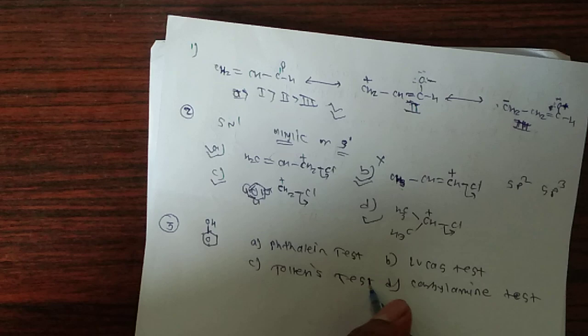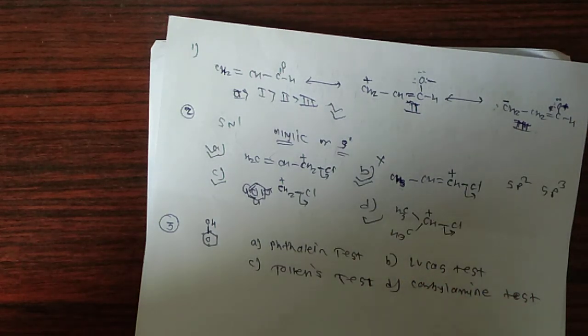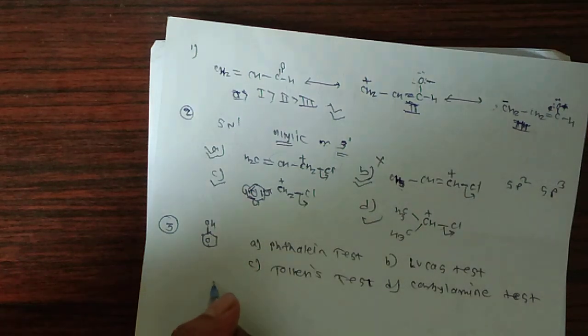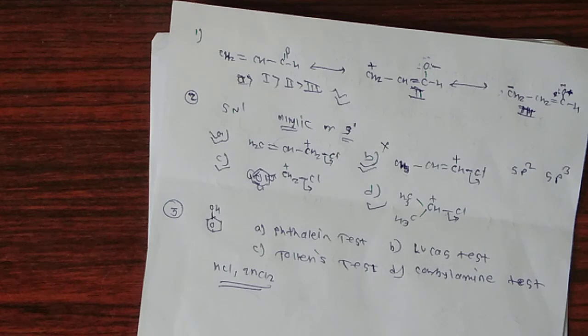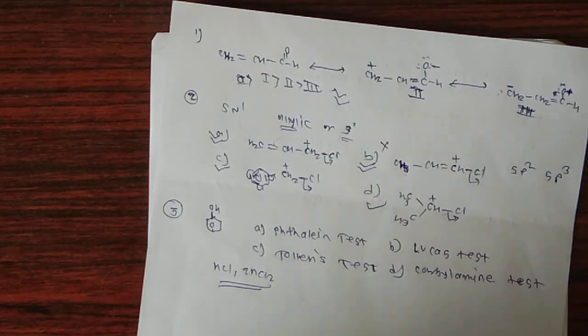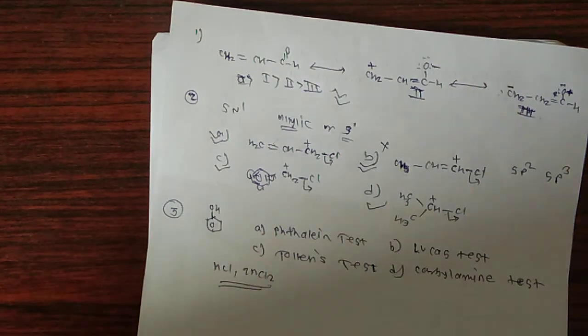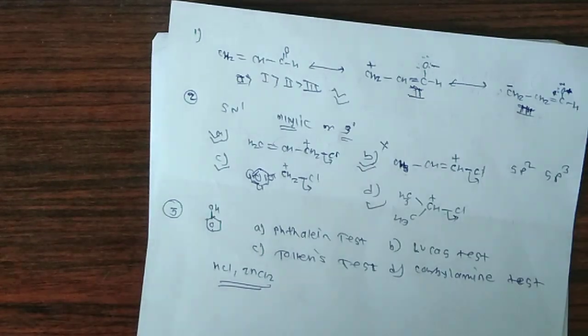If you have studied these tests, you know that the Lucas test is used for differentiating primary, secondary and tertiary alcohol groups. The Lucas test uses HCl and anhydrous ZnCl2. Tertiary alcohol gives immediate turbidity, secondary alcohol gives turbidity after 5 minutes, and primary alcohol does not give turbidity, but it will give it after heating.